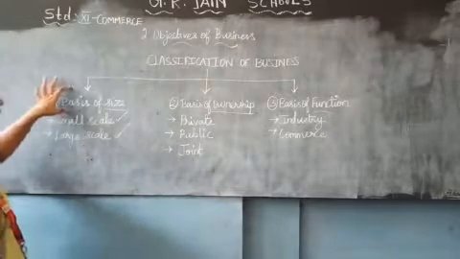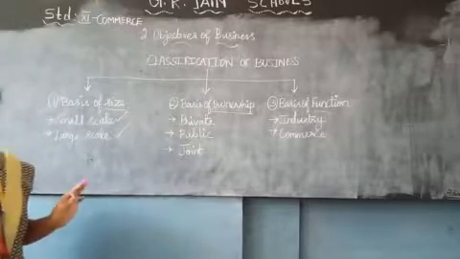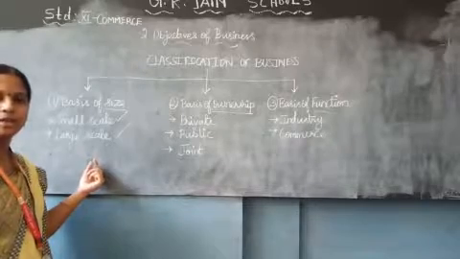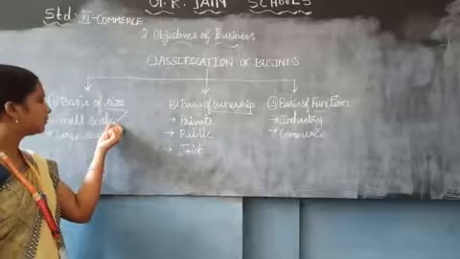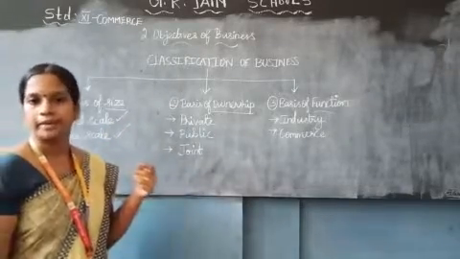So on the basis of size, we have two categories. One is the small scale, another one is the larger scale. Small scale has less capital, larger scale has huge capital. Few workers, more workers. Here only a small number of units are produced, here a large number of units of production will be there.